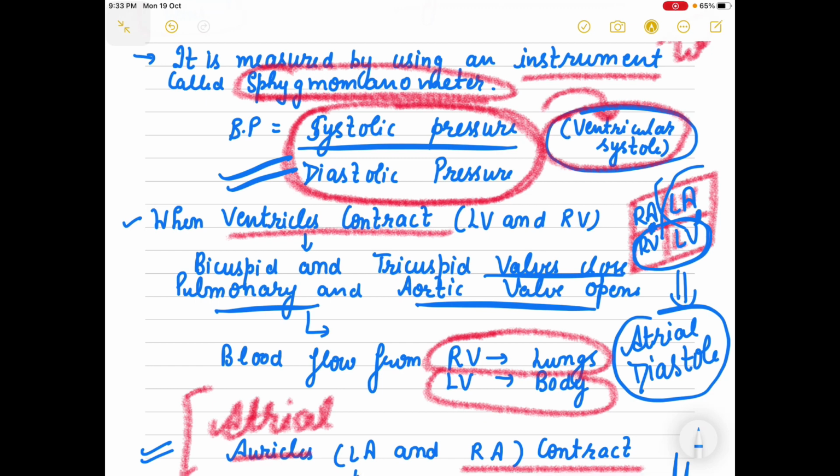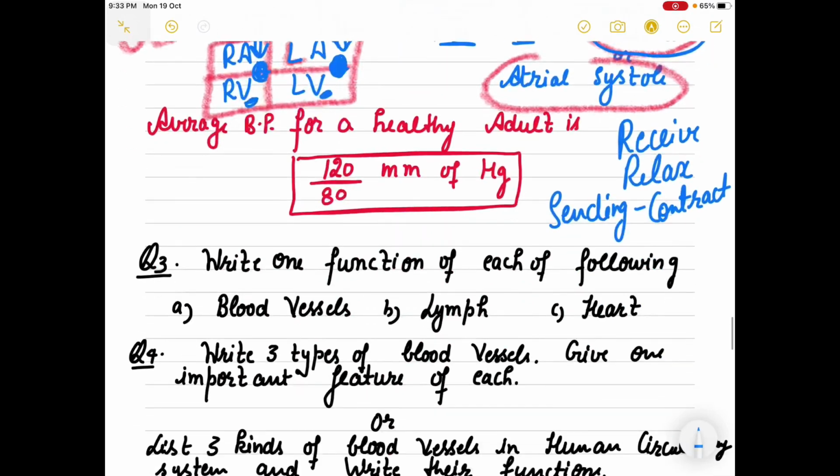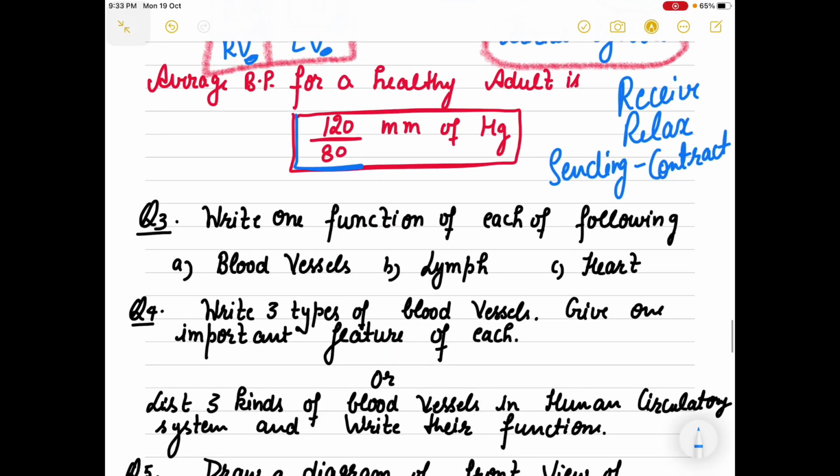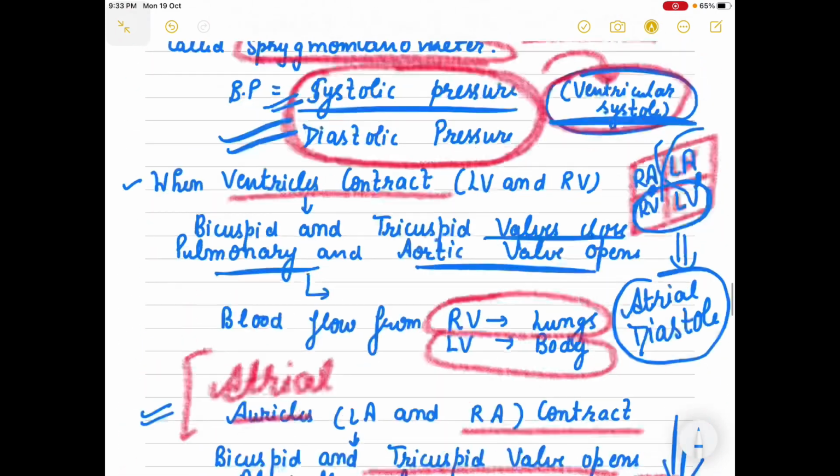So blood pressure आपका clear हो गया. Blood pressure is the contraction over relaxation. Ventricular systole over ventricular diastole. Systolic pressure over diastolic pressure. And normal adult में it is 120/80 mm of mercury.